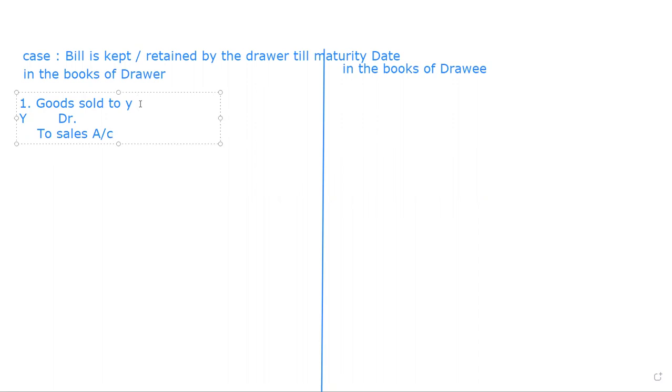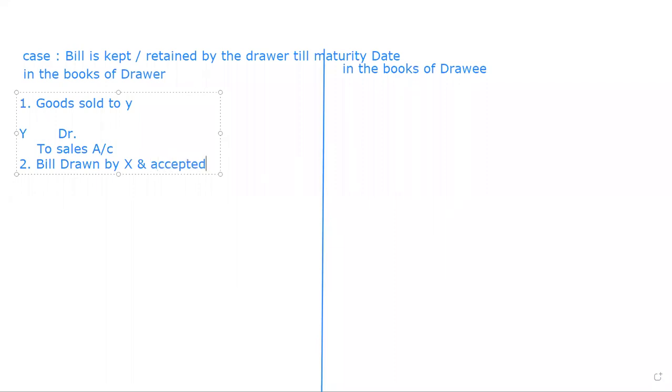Now, the next entry will be the second: bill drawn by X and accepted by Y. Now the bill is drawn by X and accepted by Y. The entry will become BR account debit.